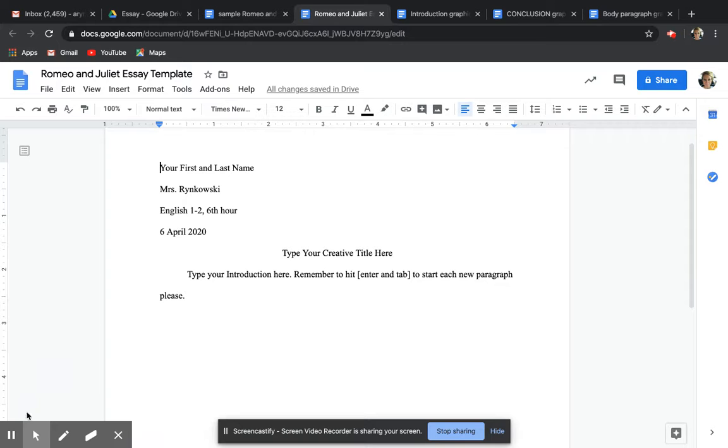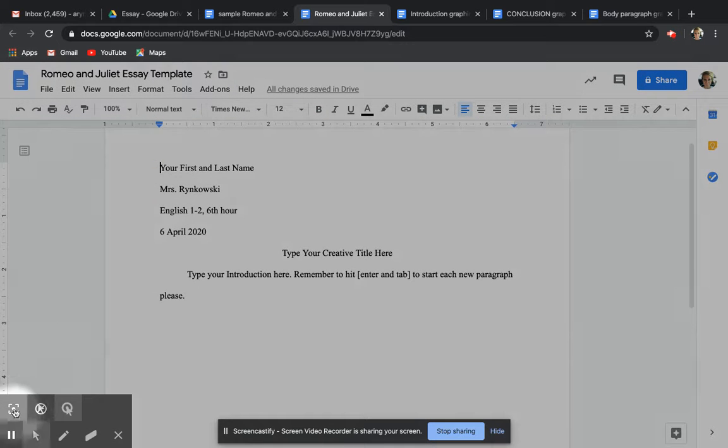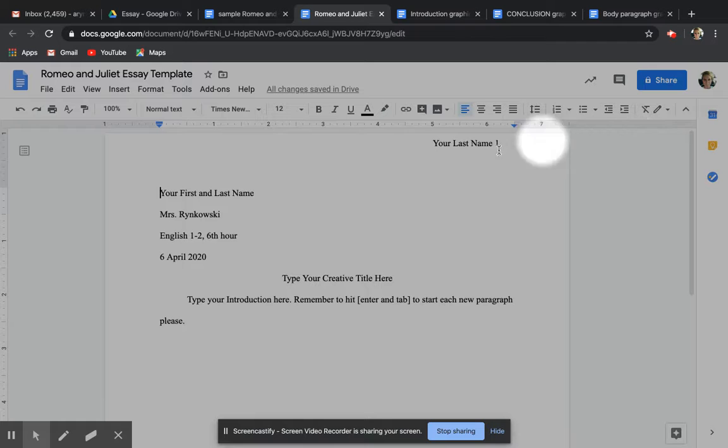I just need you guys to go in and, if you look at my template, you can see this is where you need to type your first and last name, and you need to come up here where the header is and type your last name. Also, please do not forget to come up with a creative title. Maybe think of the people that you're blaming or the idea that you're blaming to come up with a title that really works. Like if you're blaming Friar Lawrence and the nurse, maybe you could say mentors are supposed to be helpful, something like that kind of hints to the people that you're going to blame.